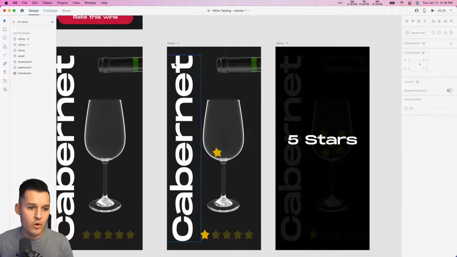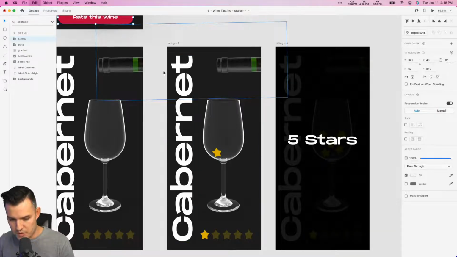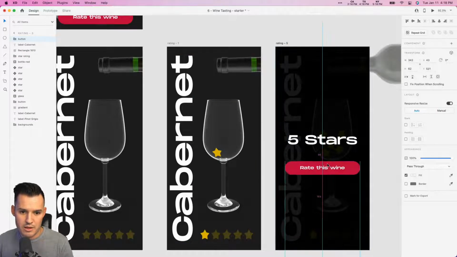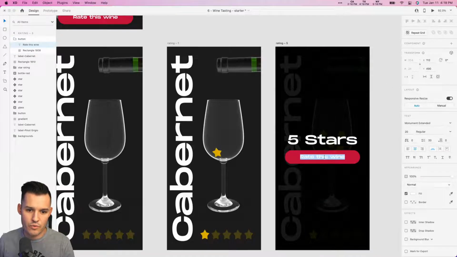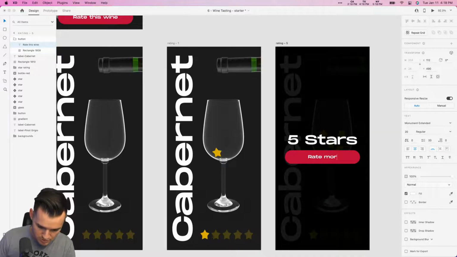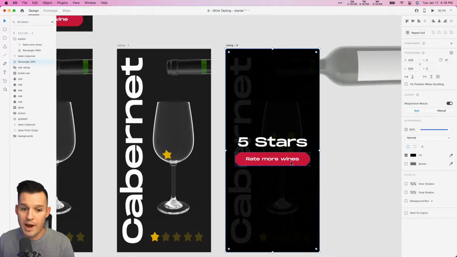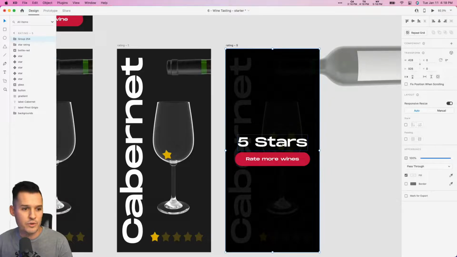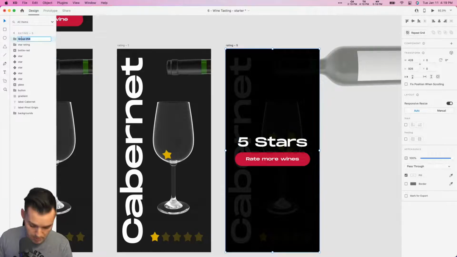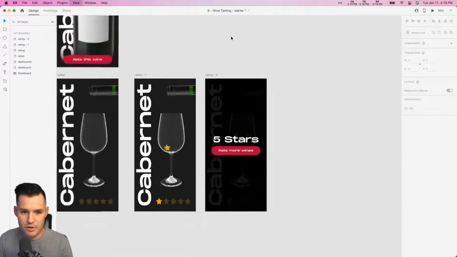Okay, cool. And then, oh, give me the button. Yeah, we'll just use this button over here really quickly. And this one will say rate more wines. Now, I have a really interesting little thought here. I'm going to grab the background, the text, and the button, group it together. And in my layers panel up here, I'm going to call this overlay.